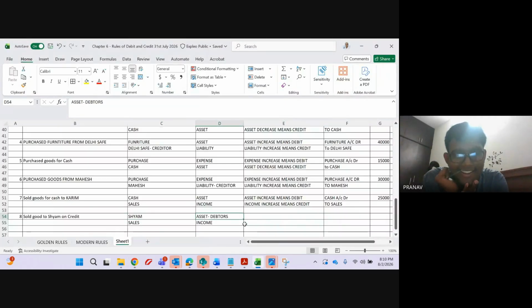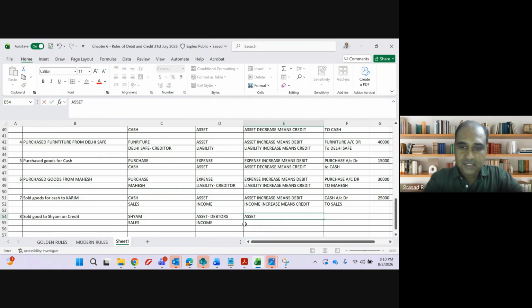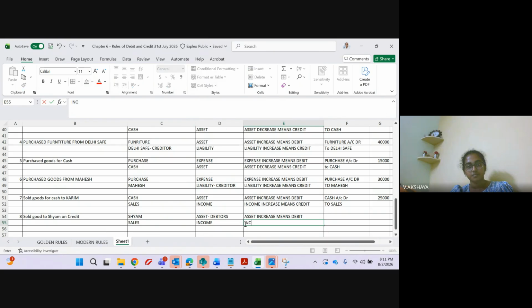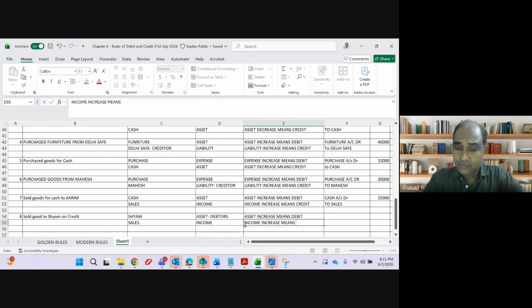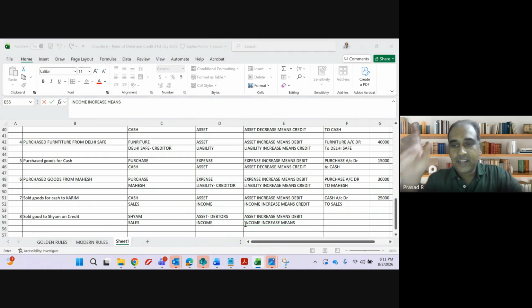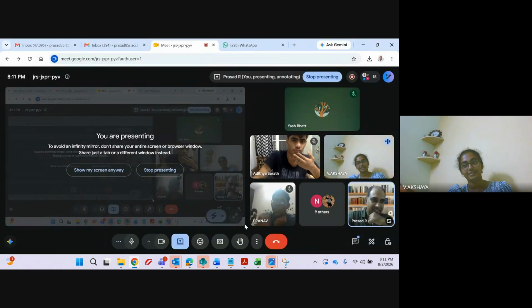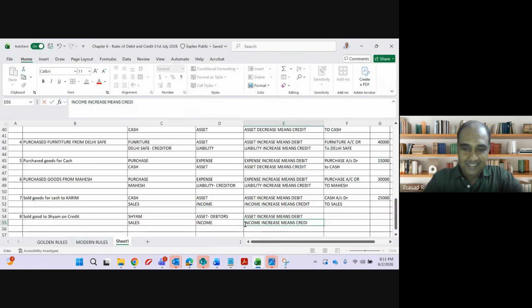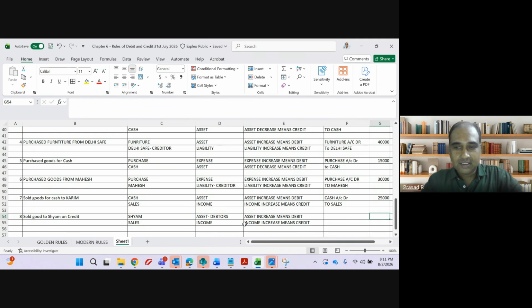My question to Pranav: asset is increasing or decreasing? Increasing, sir. Asset increase means debit. My question to Akshaya: income is increasing or decreasing? Increasing, sir. Income increase means debit or credit? Sorry, sir, credit. When income is increasing, we have to credit. I will ask the final time, credit or debit? Credit. Fantastic.